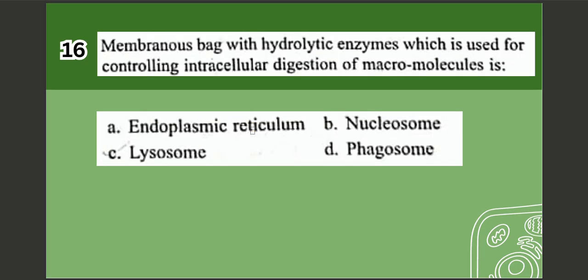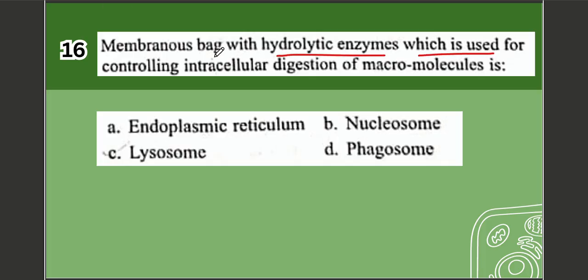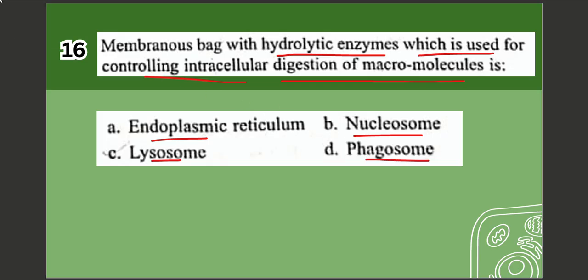Next question, question number 16. Membranous bag with hydrolytic enzymes which is used for controlling intracellular digestion of macromolecules is: A. Endoplasmic reticulum, B. Nucleosome, C. Lysosome, D. Phagosome. The correct option is option number C, which is lysosome.